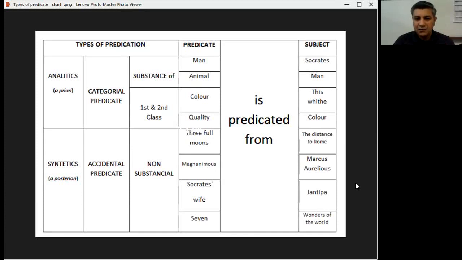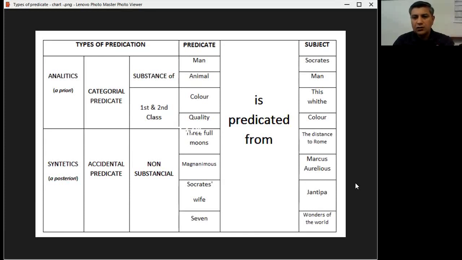You will get accidents. The distance to Rome doesn't come from the question what it is. What is Rome? You're not going to get 3 full moons. All right, you get Rome is a city.